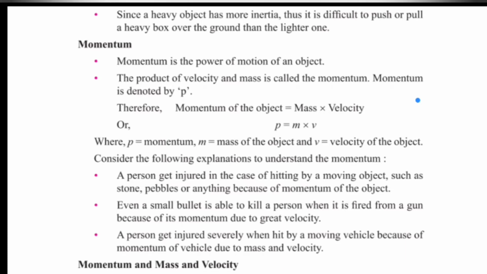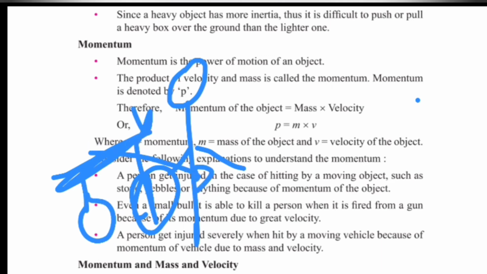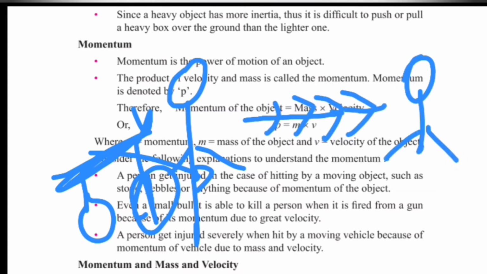Now the next point, if there is a person who is standing and a vehicle is just nearby, and this vehicle falls over him, and in another case this vehicle is moving with a very high speed and hits that passenger, in which case will the force be the maximum?